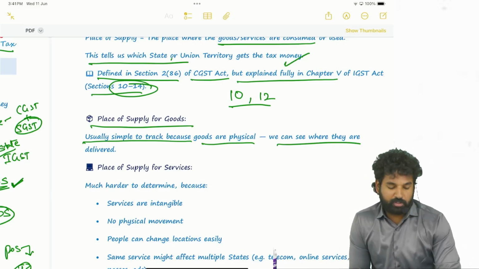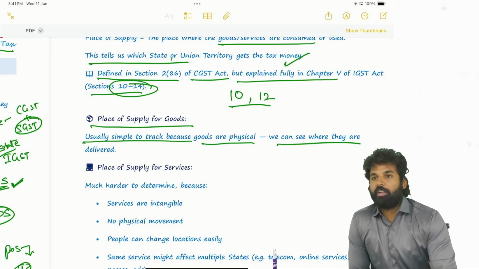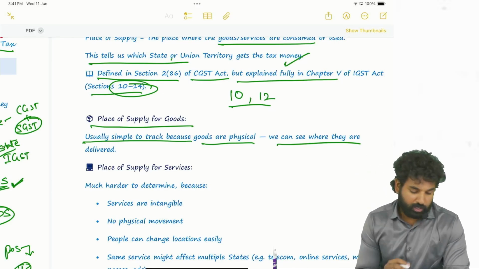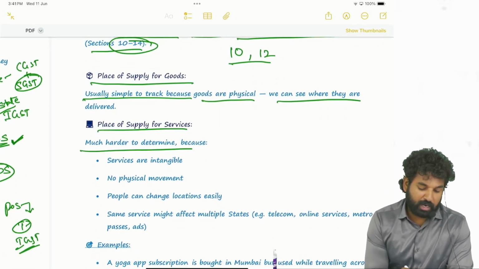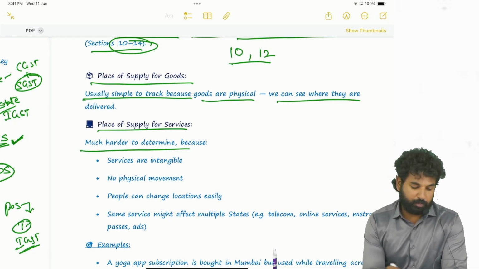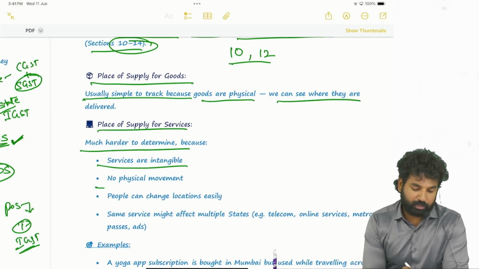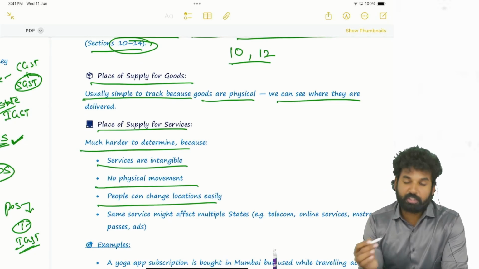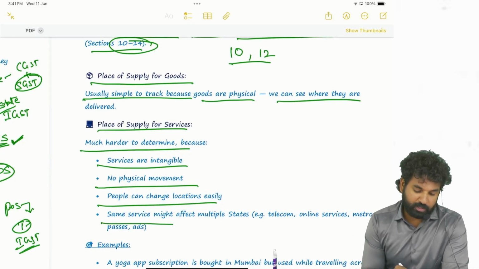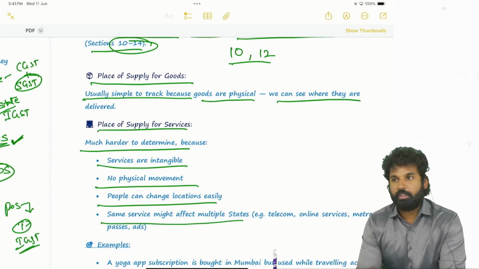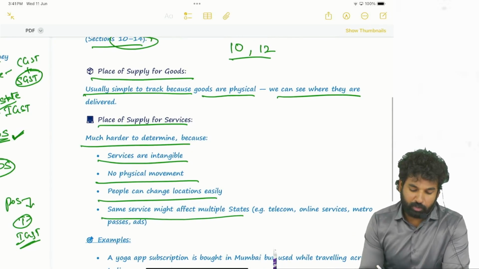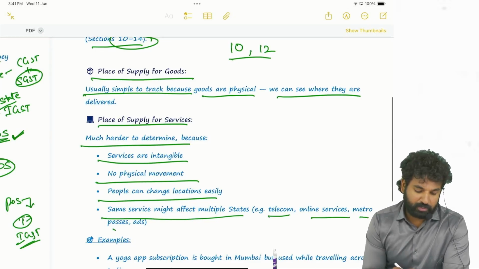But with respect to services, we cannot see where the services are being consumed. So place of supply of services is much harder to determine, because services are intangible, there is no physical movement. People can change locations easily. The same service might affect multiple states. Okay. For example, telecom services, online services, metro passes, ads, etc.